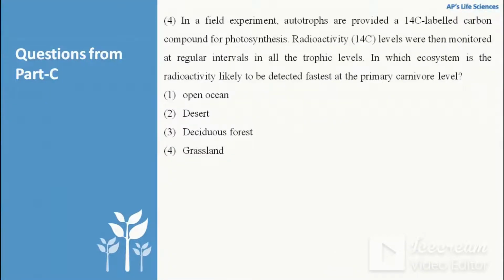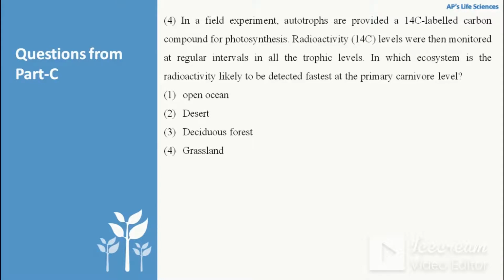In the next question, we can see that in a field experiment, autotrophs are provided a radio-labeled 14C carbon compound for photosynthesis. Radioactivity of 14C level was then monitored at regular intervals in all trophic levels. In which ecosystem is the radioactivity likely to be detected fastest at the primary carnivore level? This is a question associated with ecological efficiency.